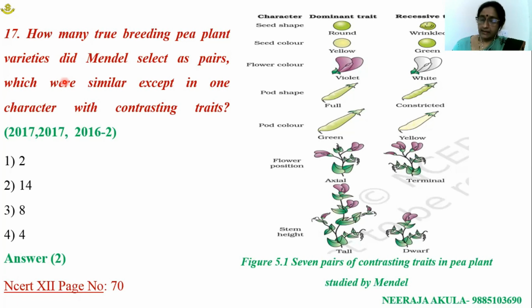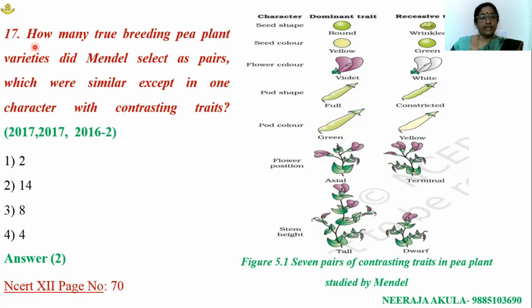He selected 7 characters in Pisum sativum which have contrasting characters. All the plants which he selected are pure line in nature and true breeding. True breeding plants are developed by repeated self-pollination practices.